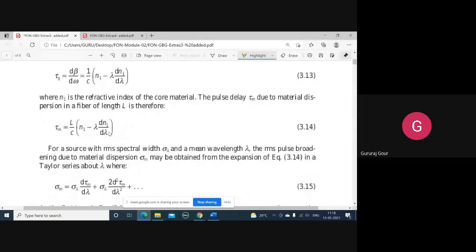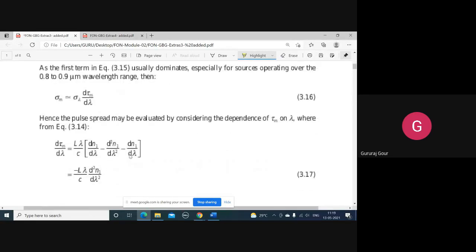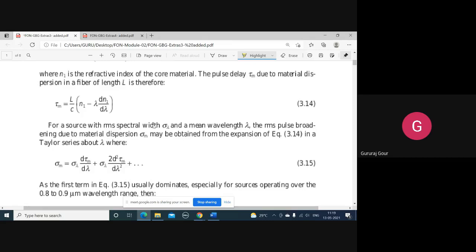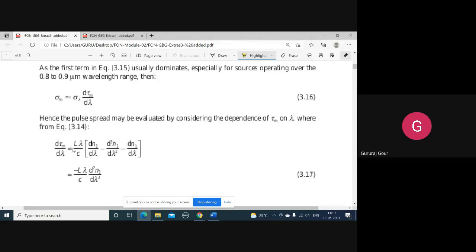To differentiate lambda dn1 by d lambda, it is a product of two terms, like u dv by dx plus v du by dx. If you do this, we'll get minus d square n1 by d lambda square, minus dn1 by d lambda, and so on. Totally we'll be splitting into three terms. If you differentiate this tau m equation with respect to lambda, you will get d tau m by d lambda like this.